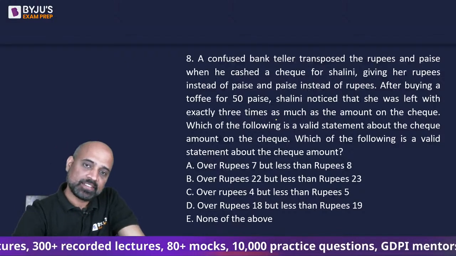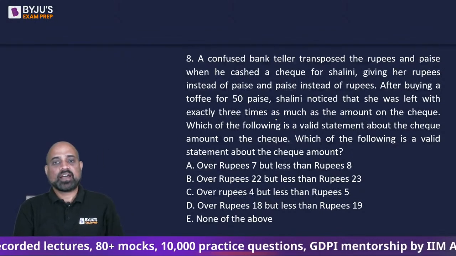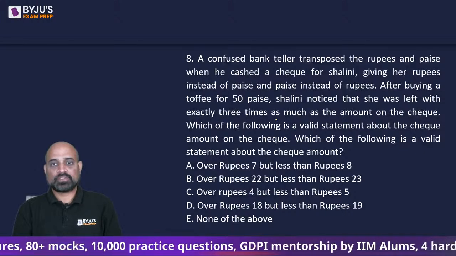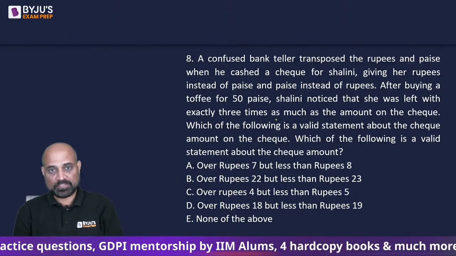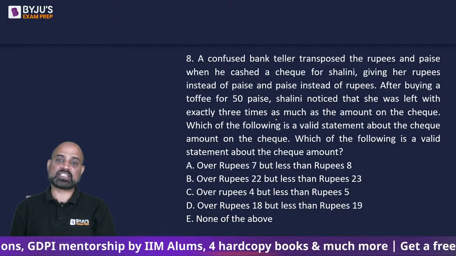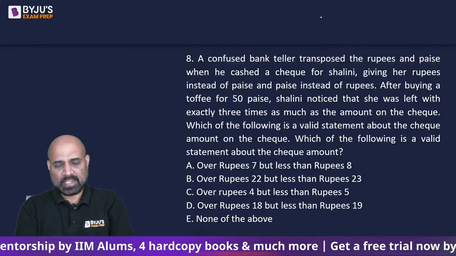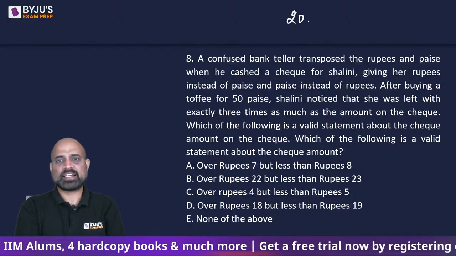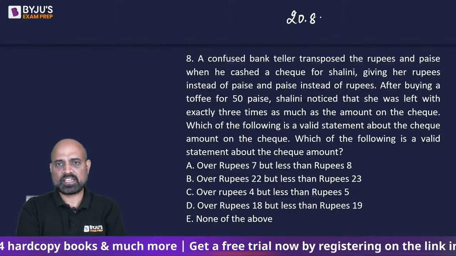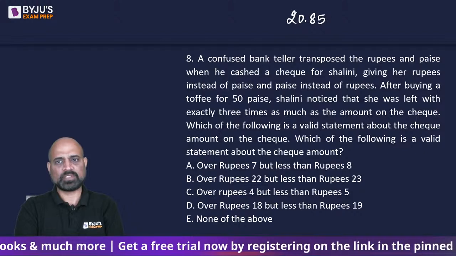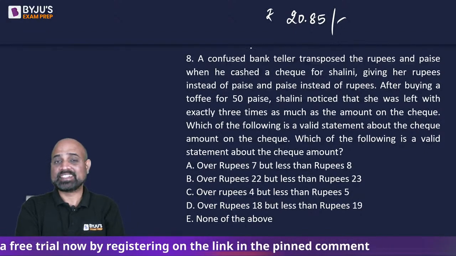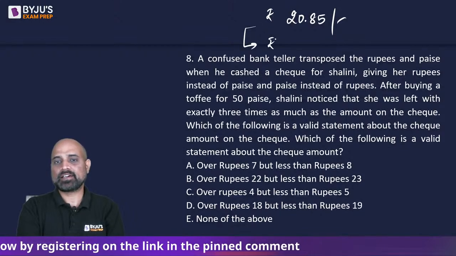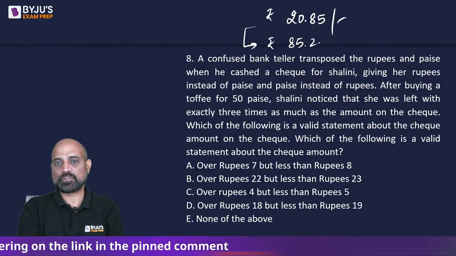Okay. The next one. A confused bank teller transposed the rupees and paise when he cashed a check for Shalini, giving her rupees instead of paise and paise instead of rupees. कहने का मतलब क्या? It means that if an amount says something like this, which is 20 rupees and 85 paise, the teller actually end up giving her 85 rupees and 20 paise.